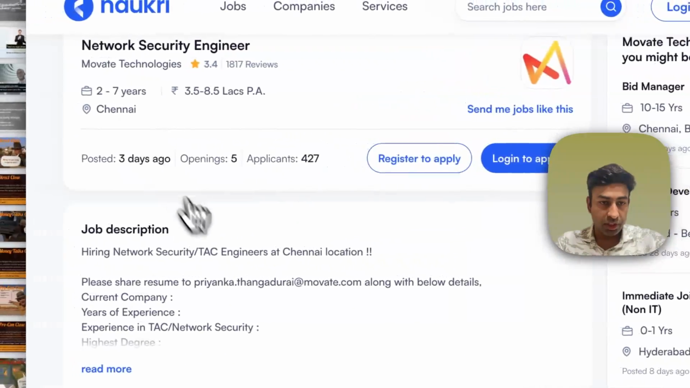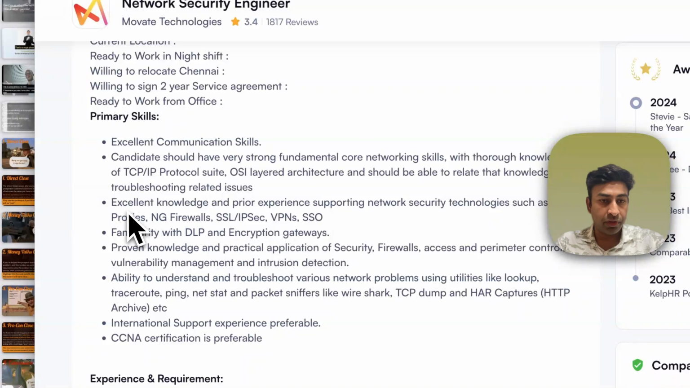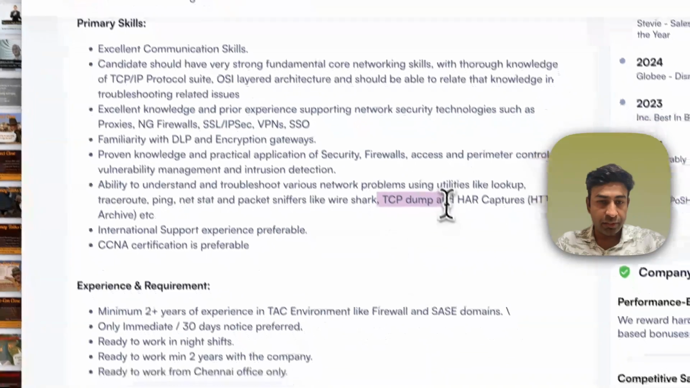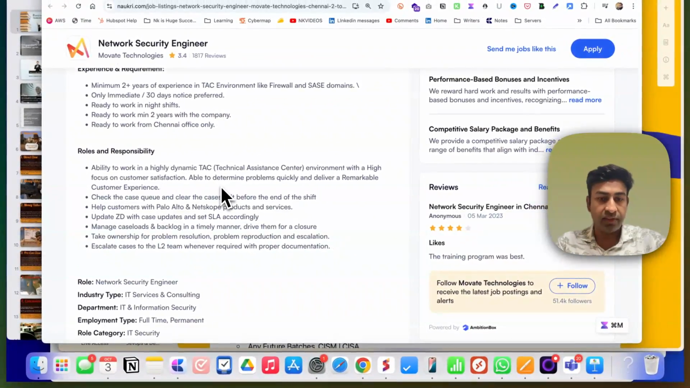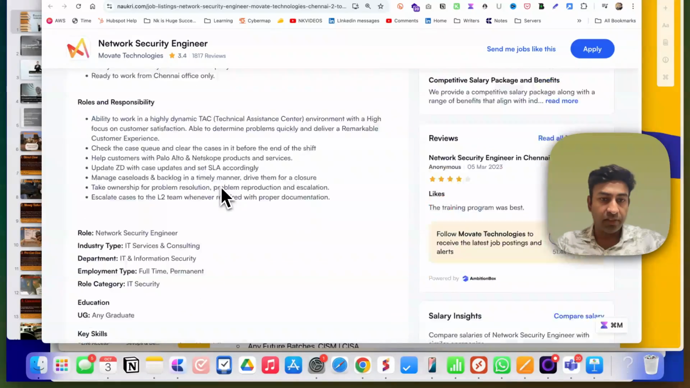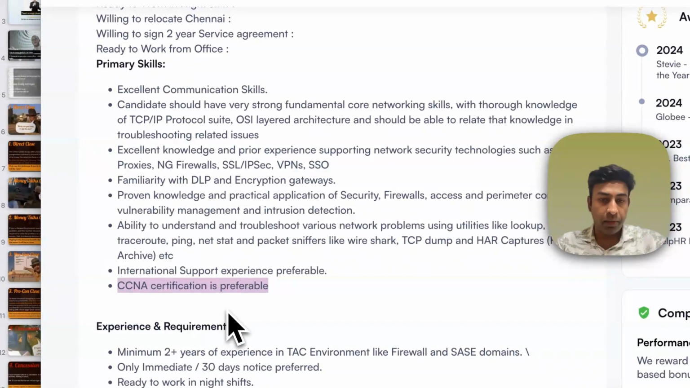Yeah, so it's in Chennai. They are giving up to 8 lakhs package, and what they are asking is that you should have next generation firewall knowledge, SSL, IPsec knowledge, and TCP dump. So you need to have some knowledge of CCNA, CCNP basic stuff, and additionally, you can see CCNA is preferable, and you need to have some firewall knowledge and the TCP/IP OSI model in detail.